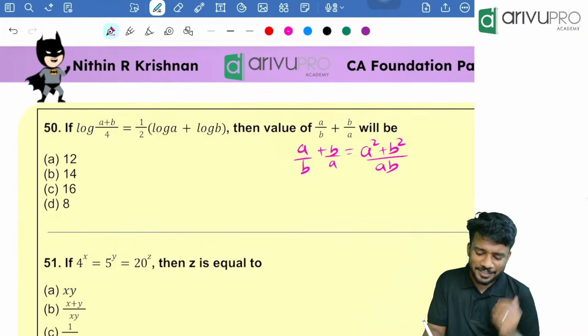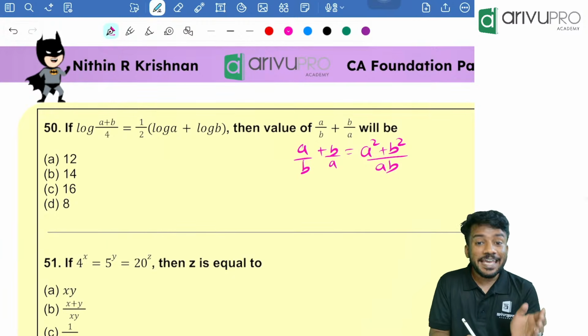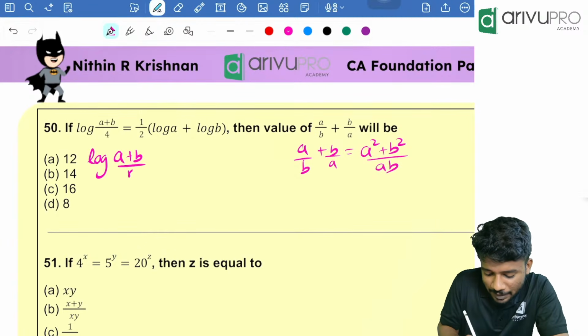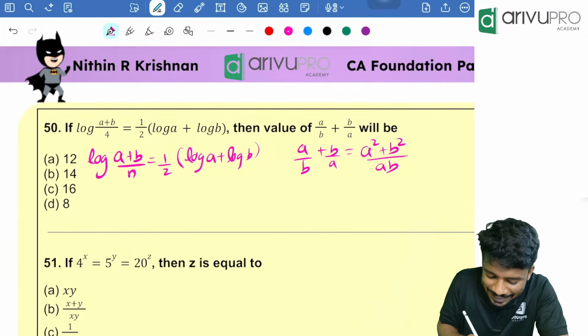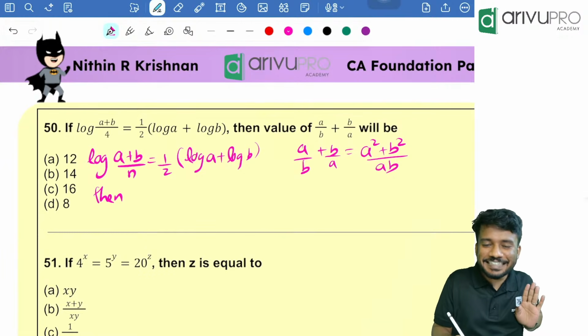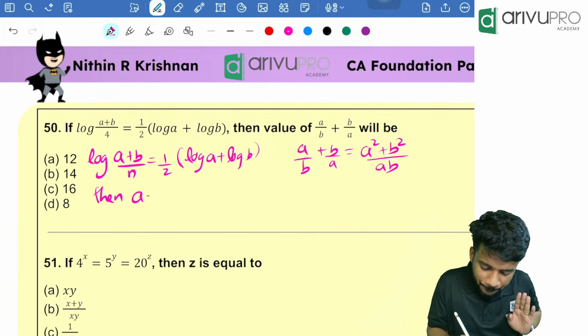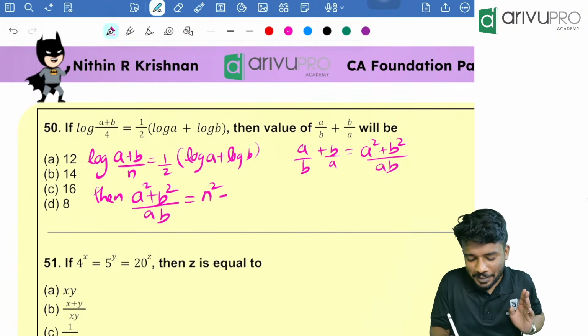Whenever they are asking a question like this, A square plus B square by AB, when log of A plus B divided by N is equal to half of log of A plus log of B, then we go to the shortcut, which is equal to N square minus 2.